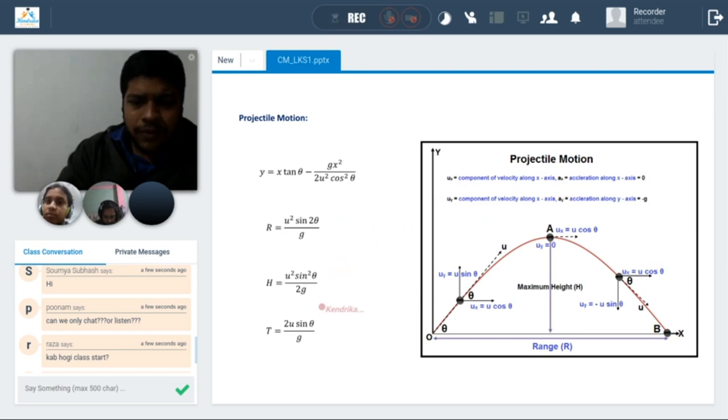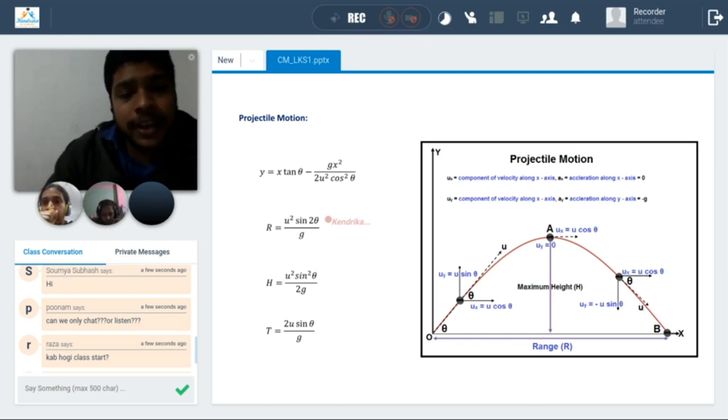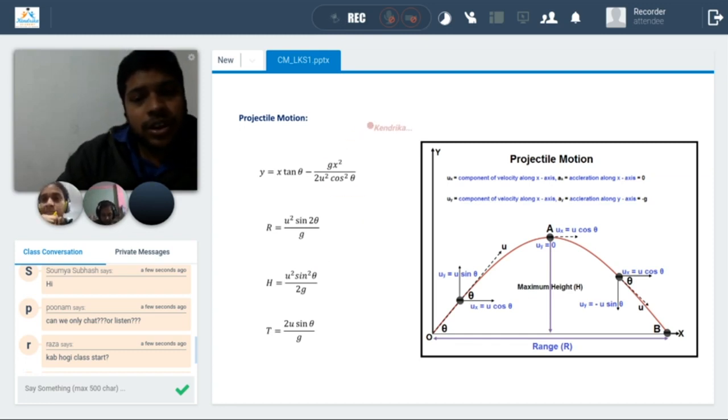I have written all the formulas. This is the range of the projectile if it starts from here. If there is a situation where they ask something on height from A, if it starts from this point A, you can calculate that this range is half of this. And this is the formula for maximum height. This is for time period. We don't need to do all the derivations, but if we solve a few problems on that, we will be able to deal with it.